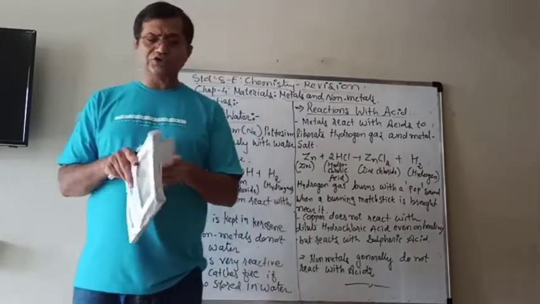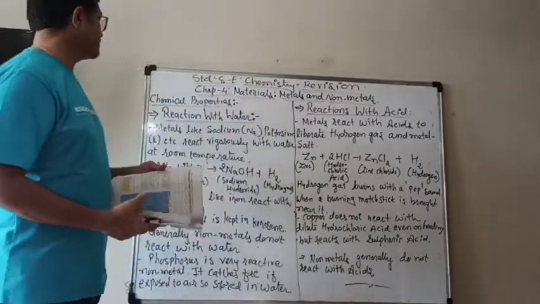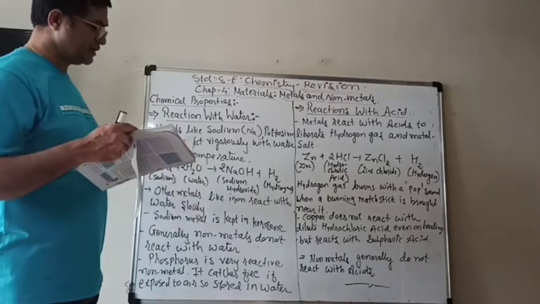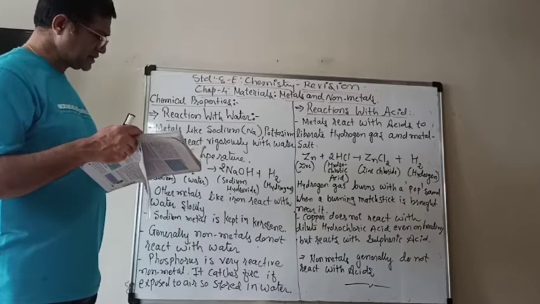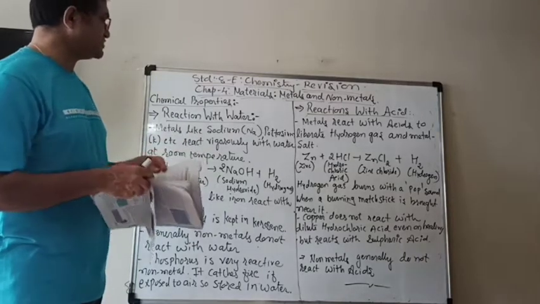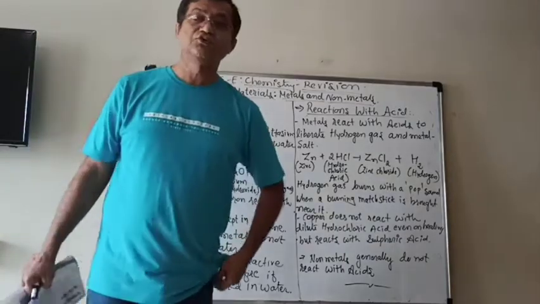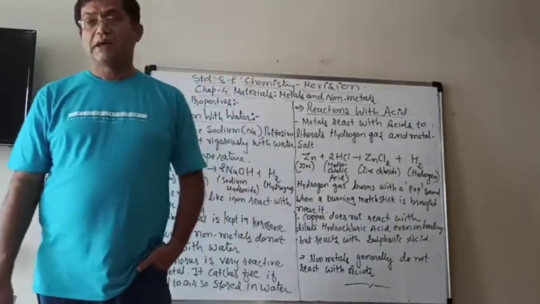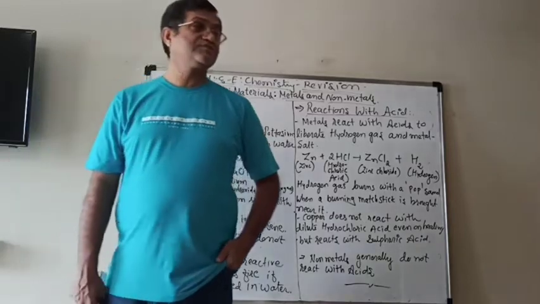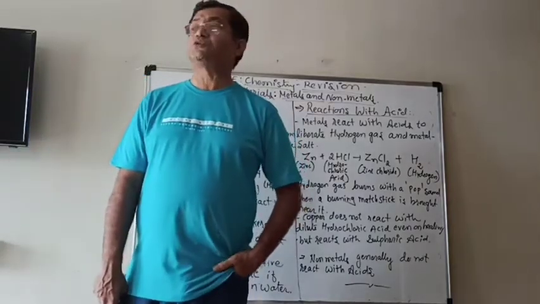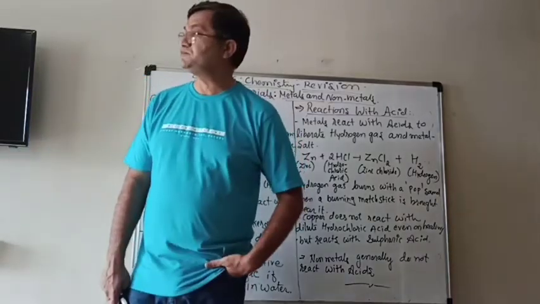Now we are going to learn another chemical property, that is the reaction of metals and non-metals with water. Means how they react with water and what do they produce.